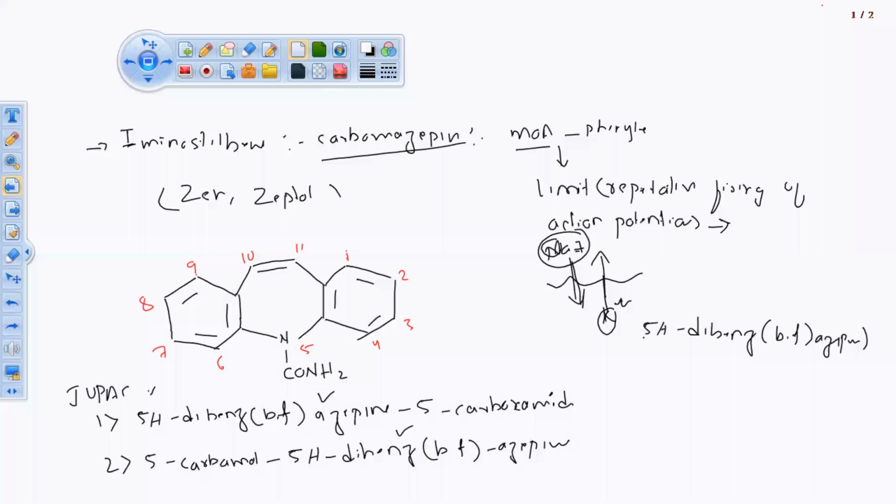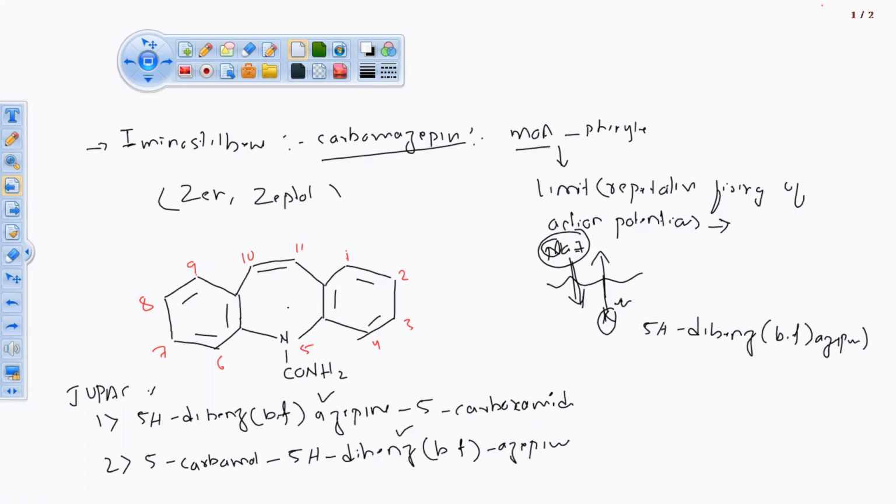How to write the chemical category? If you are not remembering, here I have dictated this is the class of this group, but you may not remember in your examination. Look at the structure and predict how many rings are associated with the major one. Means you are having two benzene rings along with the 7-membered ring. It means this is a derivative of dibenzazepine, and on the 5th position you are having a substitution that is connected with carbamazepine. So you don't have to write this one.